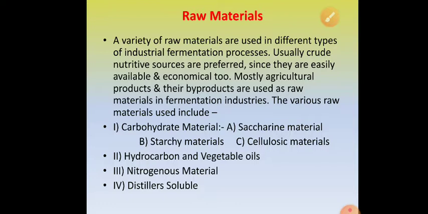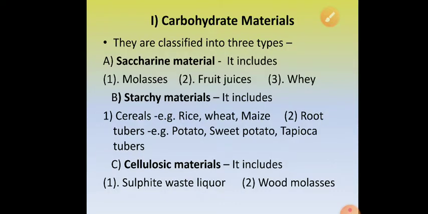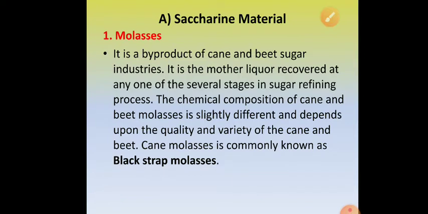So what are the different classes? Carbohydrate material, hydrocarbons, vegetable oils, nitrogenous material, and distillers solubles. Today we are going to discuss in brief carbohydrate material. The first is saccharine material, which includes molasses, fruit juices, and whey. Now let us understand what molasses is. Molasses is the byproduct of cane and beet sugar industries.